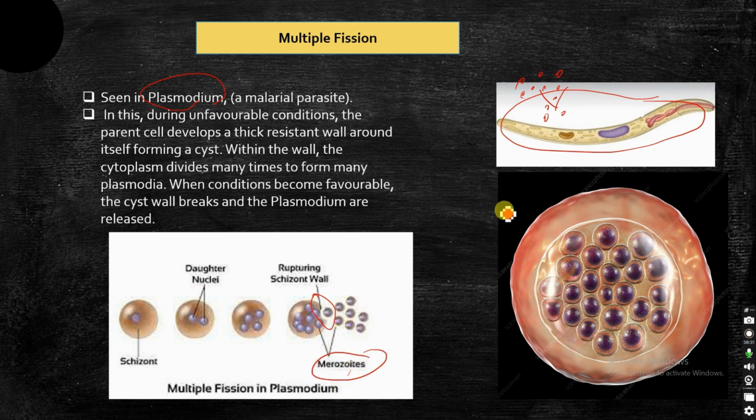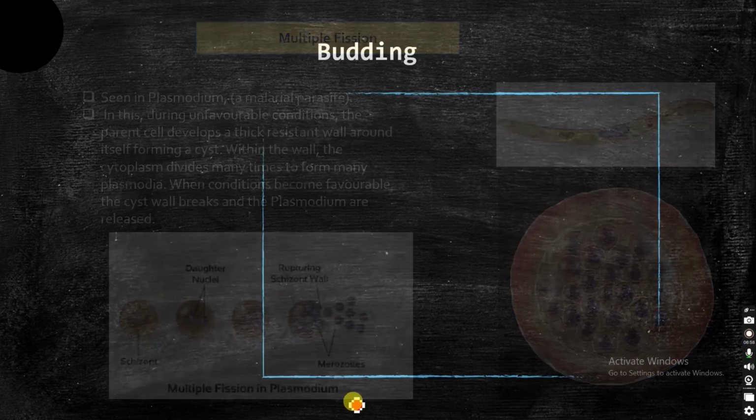This single cell containing many nuclei is called a schizont. In Plasmodium, in the schizont cell, first nuclear division takes place, and then the cytoplasm starts dividing, and many Plasmodium cells will be present inside the parent cell. Once the cell wall ruptures, all the daughter cells will be released, which are termed merozoites. So this is about multiple fission in Plasmodium.